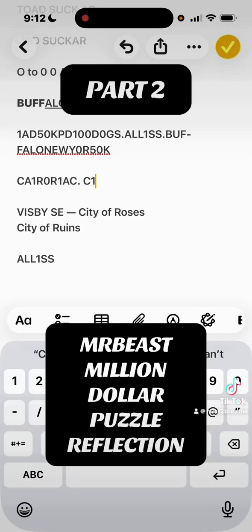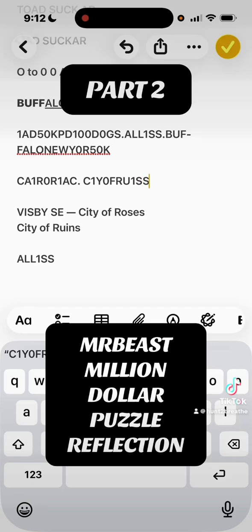It's got to be a 1. Of ruins, but then you don't put the E in there, so then it becomes something like that. And then I was thinking mirror it, so then it was roses on the other side. So then you don't do the E, you do the S again. You don't do the E, and then you do the S. City of Roses.